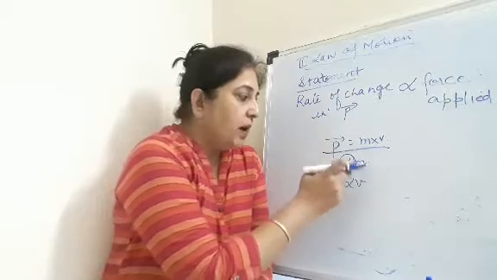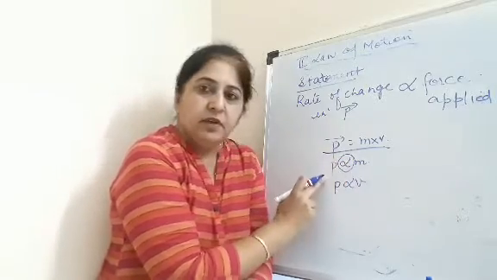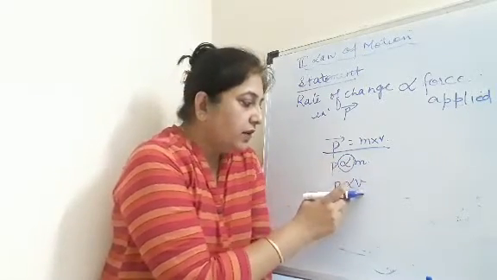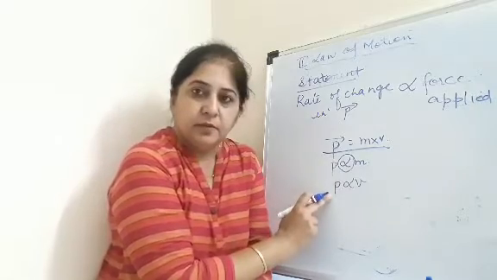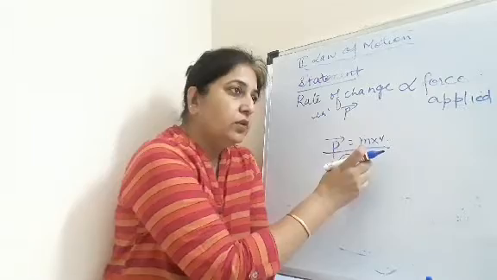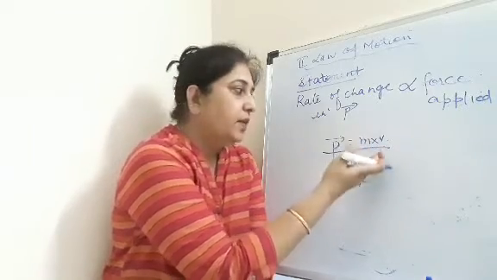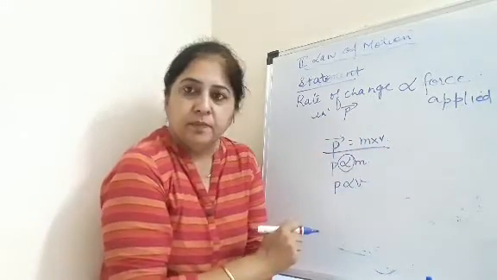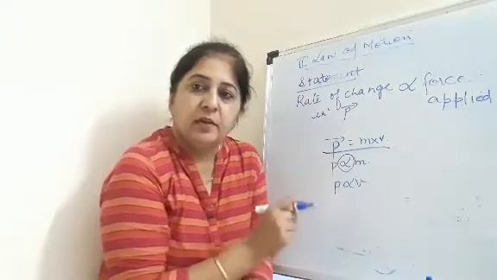Okay? If mass increases, the momentum will increase. When velocity increases, momentum will increase. Or we can say when both the quantities increase, or if both the quantities decrease, then there will be a change in the momentum. Okay, so what is the meaning of directly proportional?